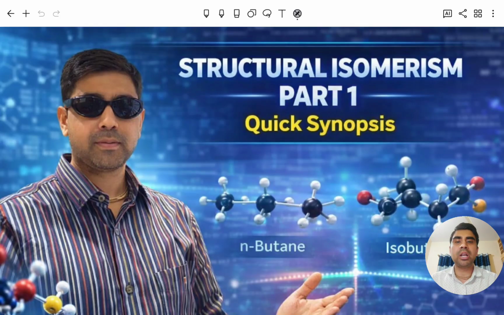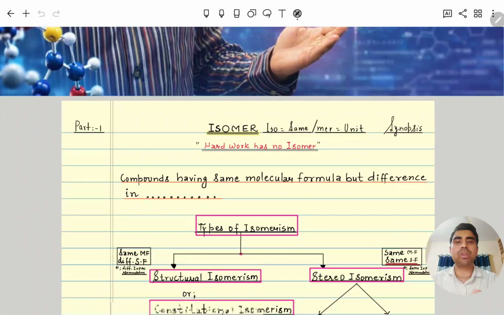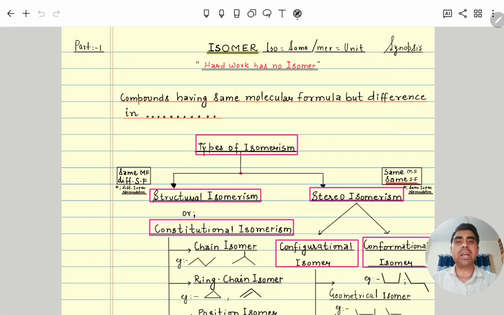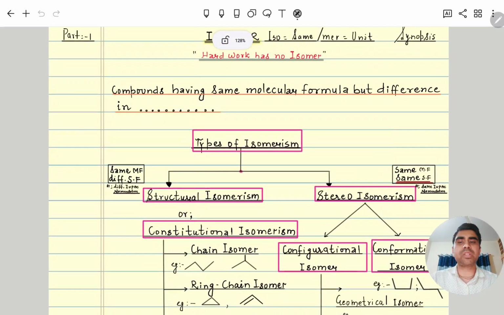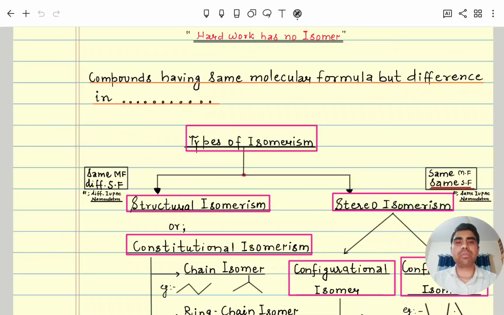So let's start. What is an isomer? Iso means same, mer means unit. So same unit will be there, meaning at least the molecular formula will be the same and something will be different, meaning at least one entity, one part, will be different. So let's see what will be different.